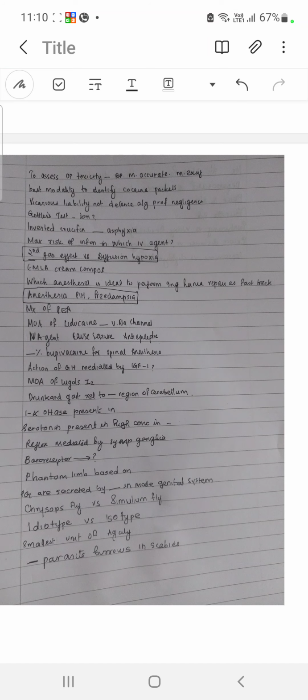Chrysops fly, that is loa loa. Simulium, that is onchocerciasis. In chrysops also you get swelling, that is Calabar. In simulium fly you are getting swelling, onchocercoma, that is black fly, blindness. The other one, you can see the worm in the eye. Idiotype versus isotype: idiotype is the variability in the variable region, isotype is in the constant region. Smallest unit of antigenicity is epitope. Female parasite is burrowing in scabies.